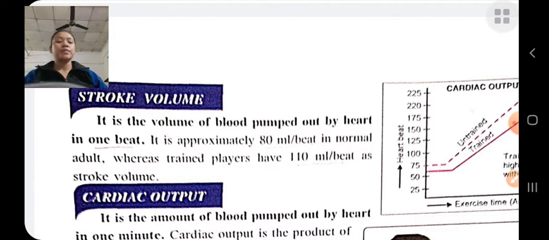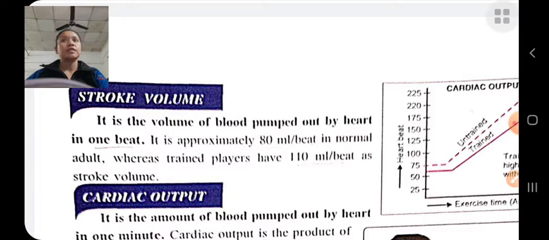Stroke volume means the amount of blood pumped out by the heart in 1 beat, and in 1 beat it pumps out approximately 80 milliliters of blood in a normal adult, whereas in trained players it is higher, in milliliters per beat as a stroke volume.